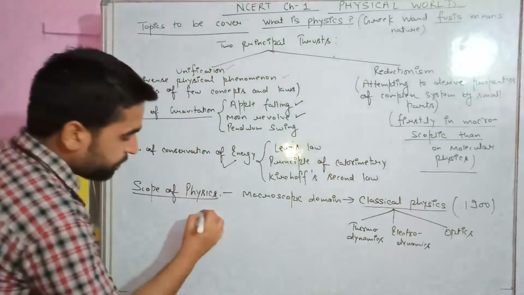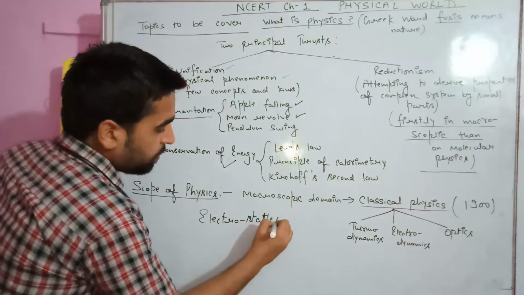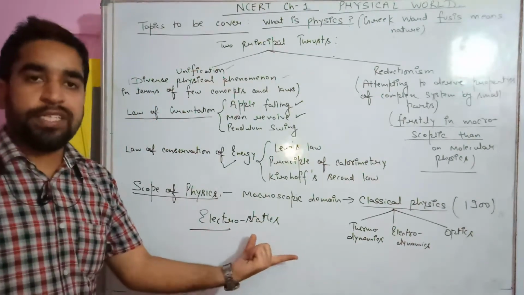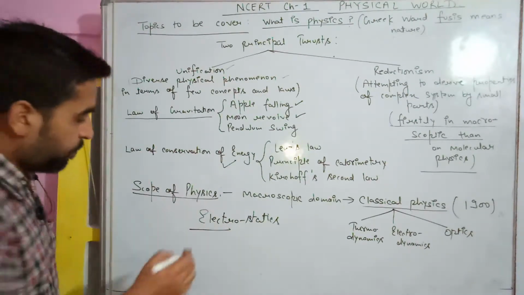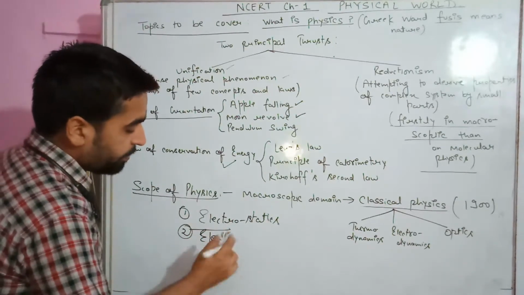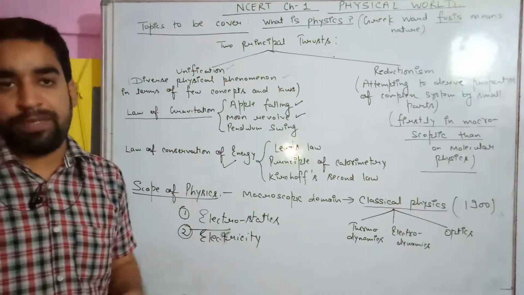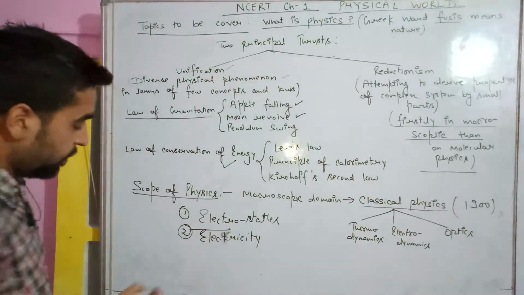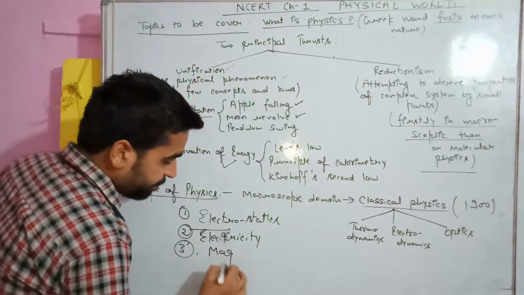Students, there are three words. One is electrostatics. The meaning of electro is charge. Okay. Statics means at rest. So when charge is at rest, that is added in a part of physics, electrostatics. Then we study electricity or current electricity. Here we study that the charge is in motion. Okay, current can be generated when charge is in motion. Current electricity. Then we study magnetism.